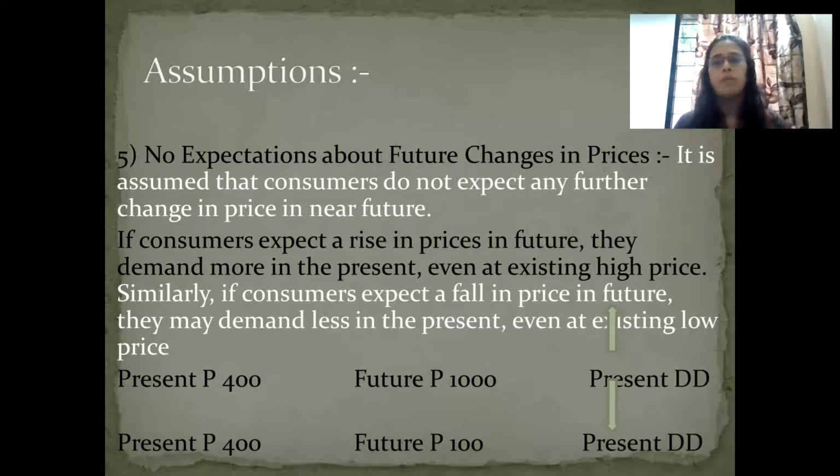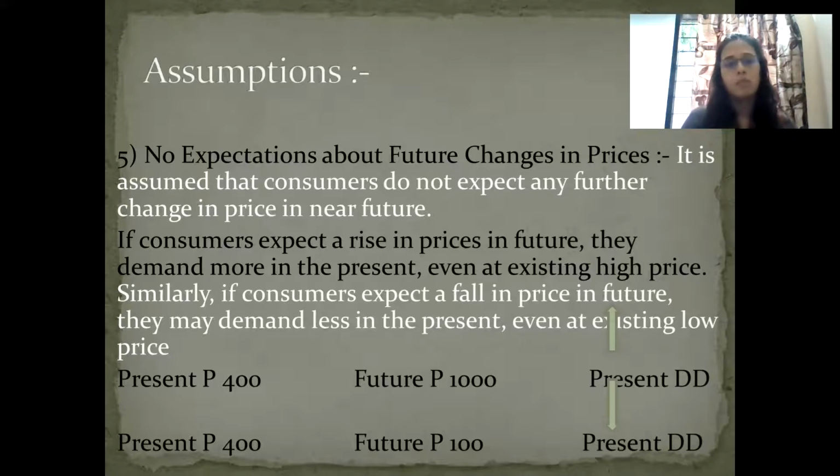Now, if you remember, expectations about future prices, what is it? Speculations. Speculations means we start predicting the future, and if we start predicting the future, we do not behave in a normal way, because we feel that today, even though it's costly, I will go and purchase, because I am predicting that in future, maybe tomorrow it may be costlier. So even though the goods are costlier now, still I am going to buy it, because I have predicted that tomorrow the price will increase even more.